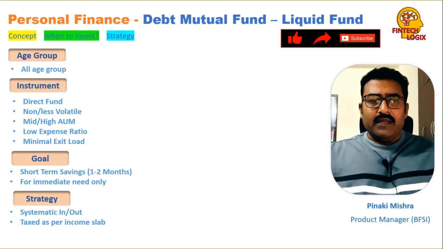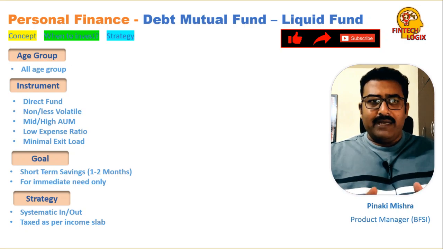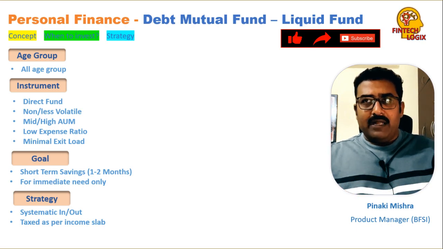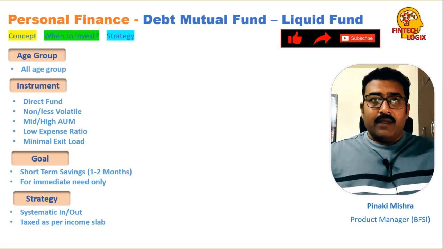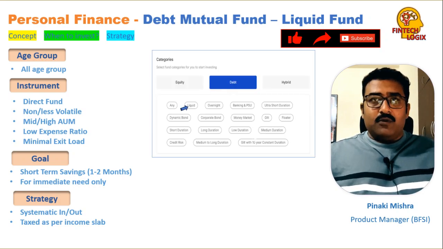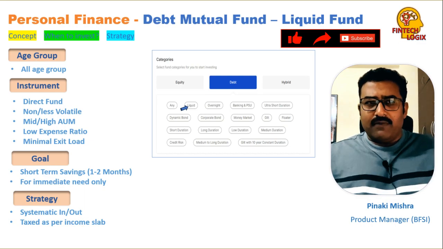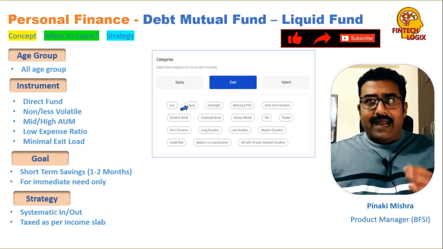So let's describe the other items of the instrument and strategy, simultaneously looking at how to choose a liquid mutual fund from any investment site. The first one is that you will go to a mutual fund place, and then you will select debt mutual fund, and under that, the category should be liquid.